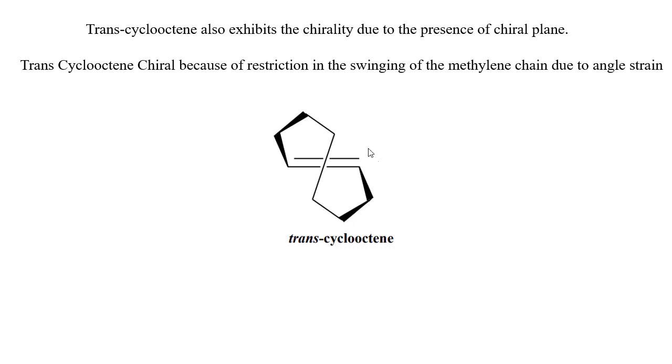In order to change this configuration to its non-superimposable mirror image form, there should be swinging of this molecule through this methylene chain. It is very much restricted because of the angle strain, and hence cyclooctene is chiral. That is because of this chiral plane, right?